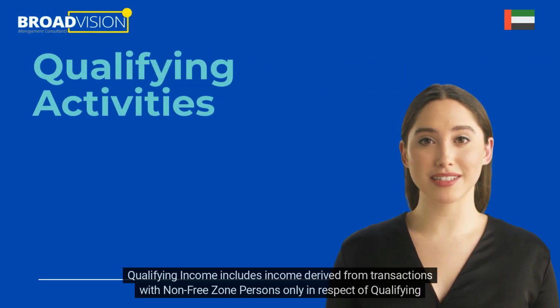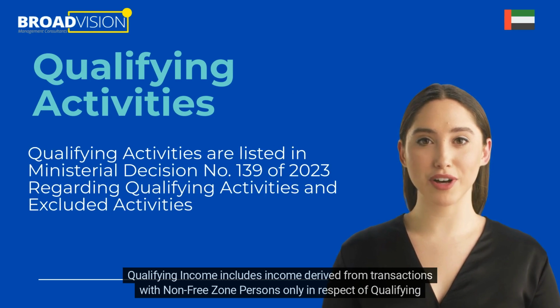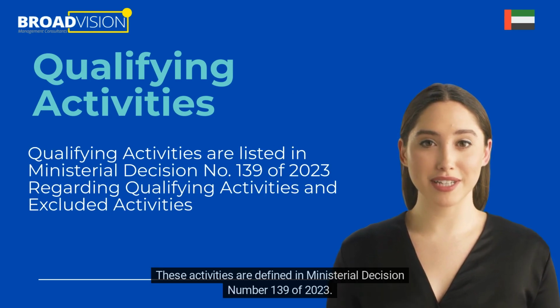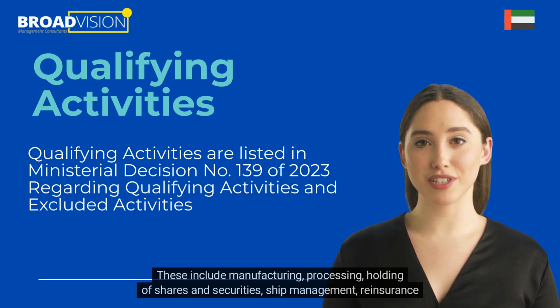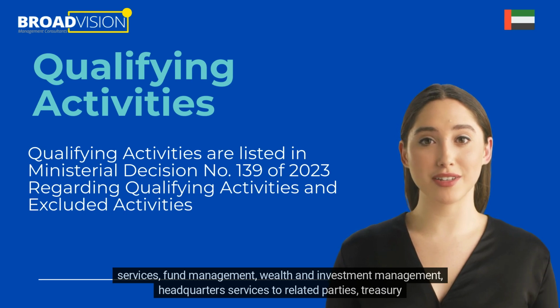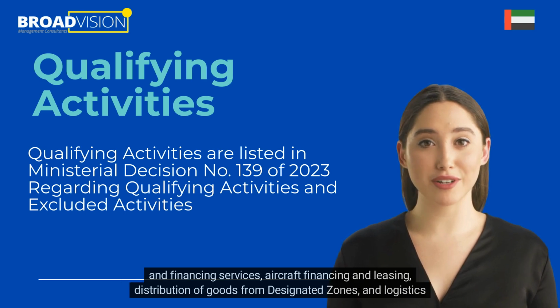Qualifying income includes income derived from transactions with non-free zone persons only in respect of qualifying activities. These activities are defined in Ministerial Decision number 139 of 2023. These include manufacturing, processing, holding of shares and securities, ship management, reinsurance services, fund management, wealth and investment management, headquarters services to related parties, treasury and financing services, aircraft financing and leasing, distribution of goods from designated zones, and logistics services.